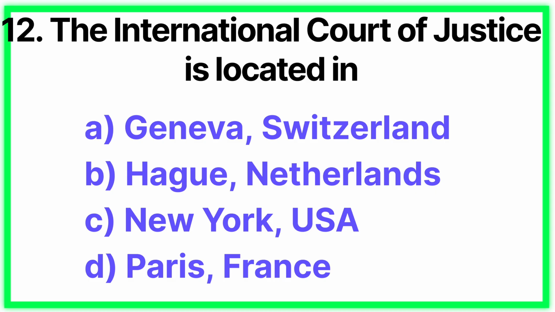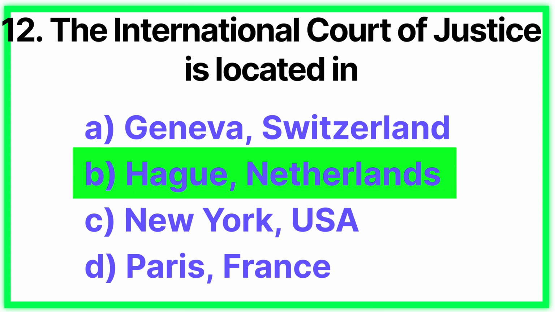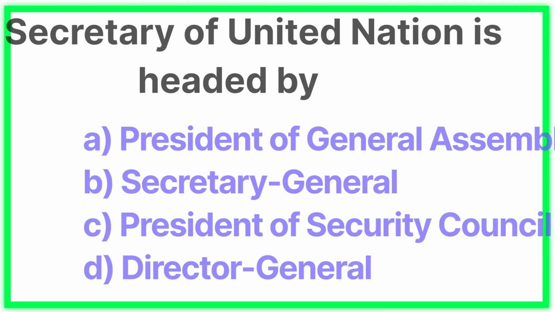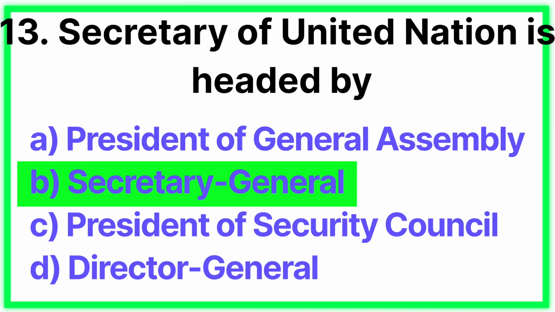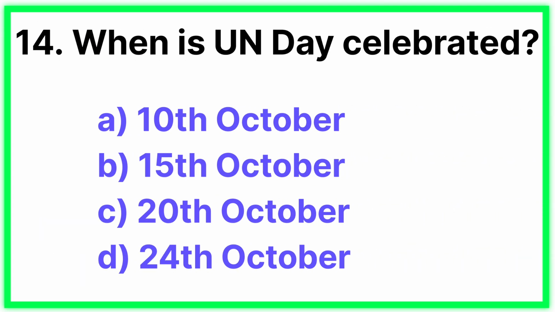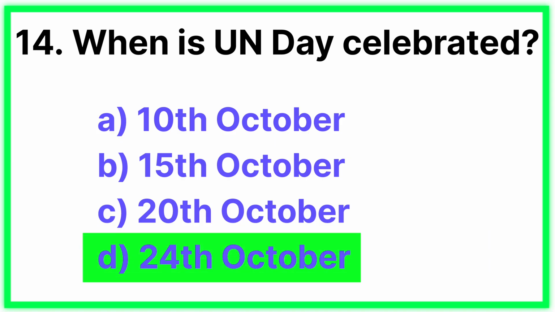Question number 12. The International Court of Justice is located in? Answer: Hague, Netherlands. Question number 13. Secretary of United Nations is headed by? Answer: Secretary General. Question number 14. When is United Nations Day celebrated? Answer: 24th October.